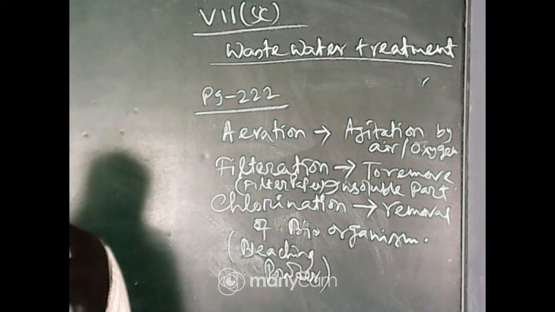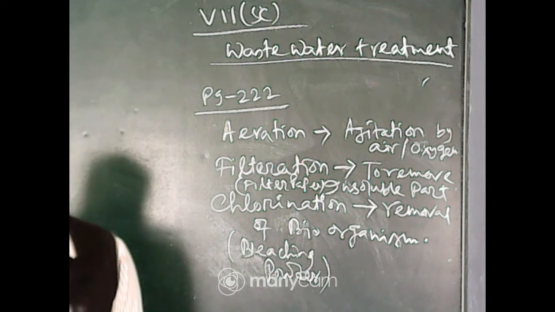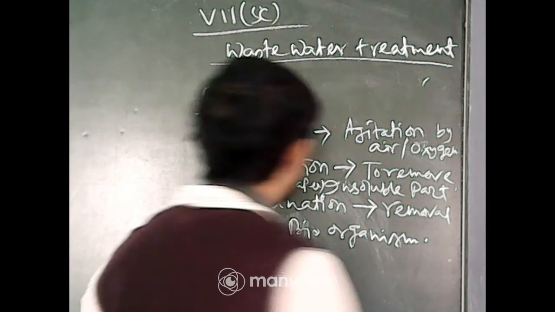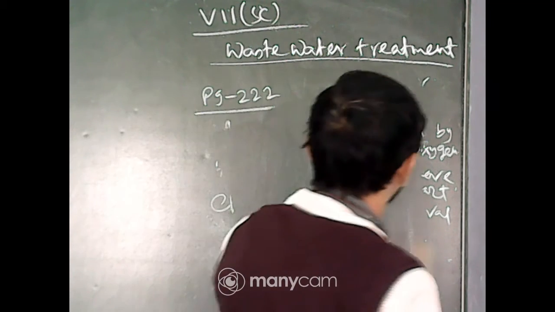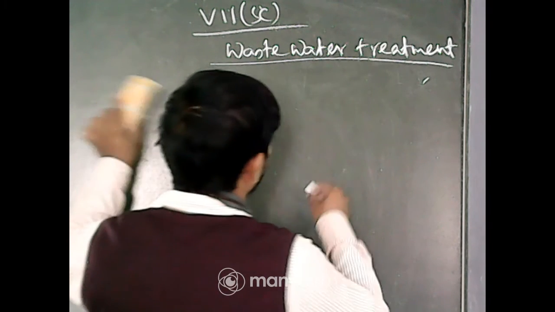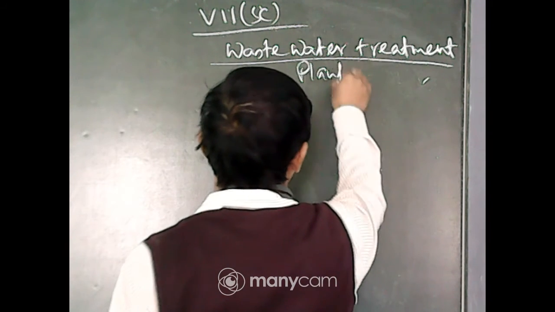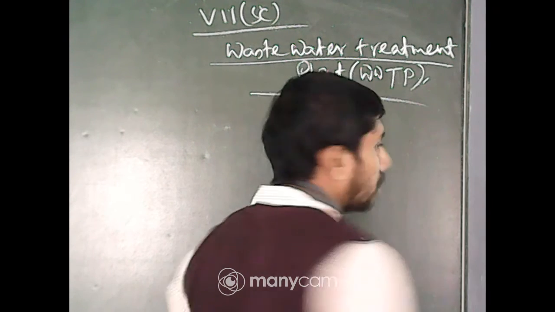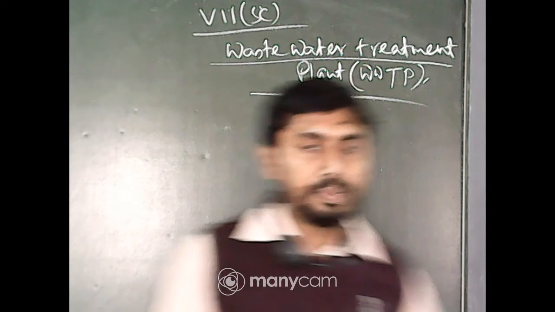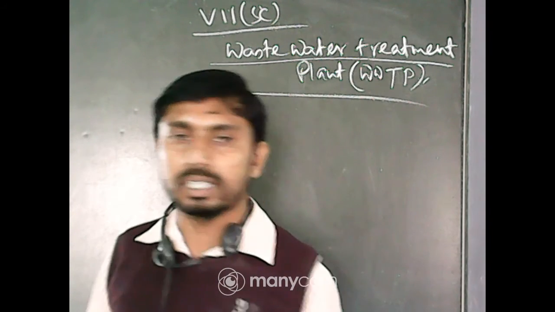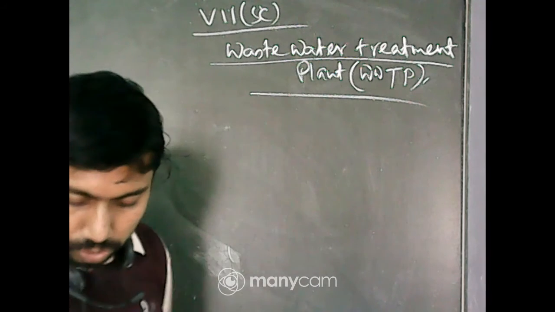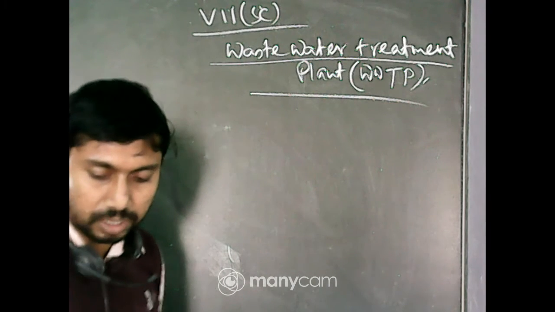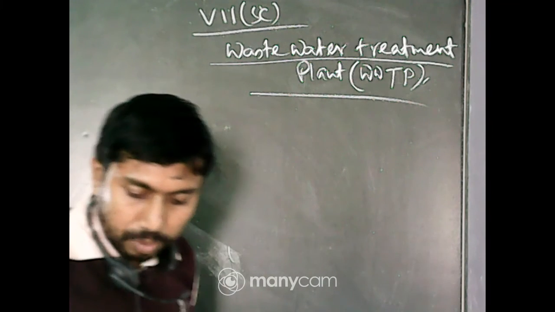Here you can see wastewater treatment plant, WWTP. Now today I will discuss this. Wastewater treatment plant, in short, it is WWTP. Here we will see the repetition of the previous step we just discussed. Now come to the questions given on page number 223. Now answer the following questions. Can you find the questions?